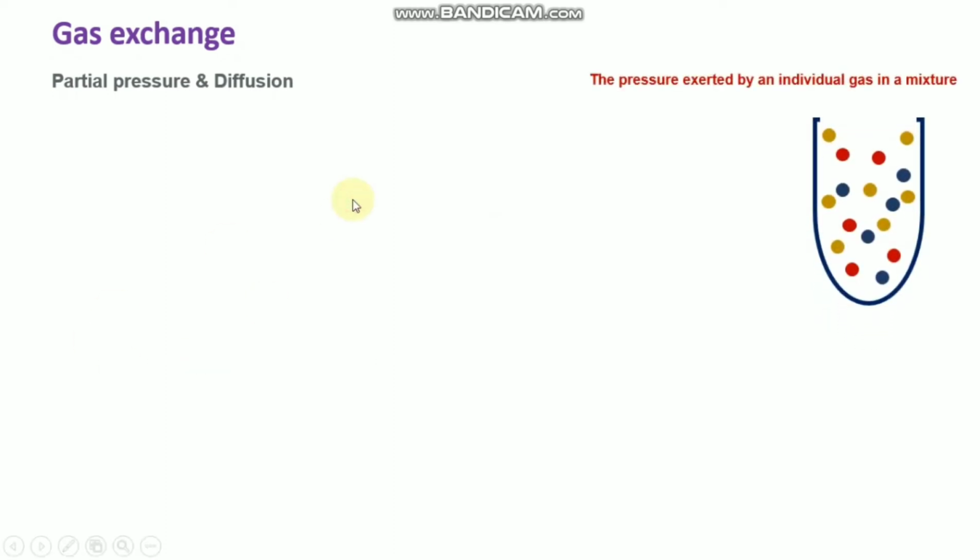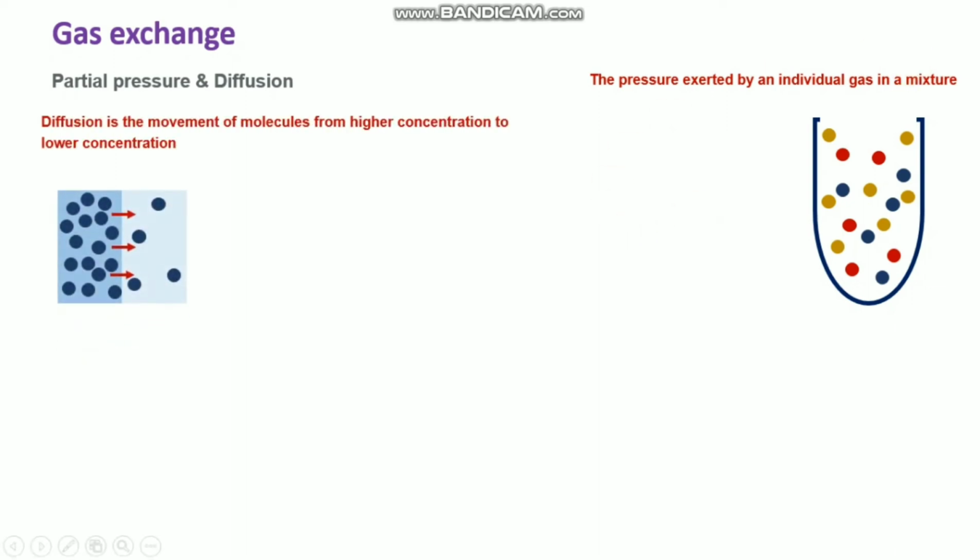So next is how gas exchange occurs. Mainly there are two different theories, that is partial pressure and diffusion. These two are very important and play a role in gas exchange. First you have to know what partial pressure is. Partial pressure is the pressure exerted by an individual gas in a mixture, and diffusion is the movement of molecules from higher concentration to lower concentration, right?